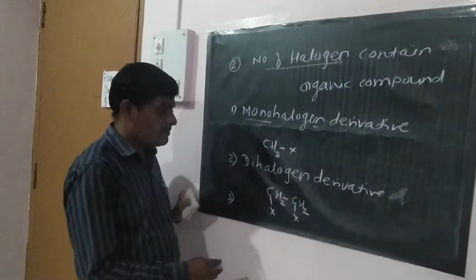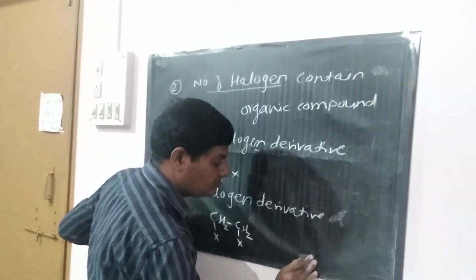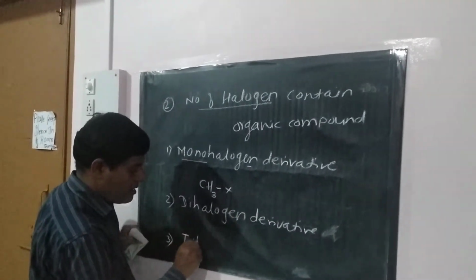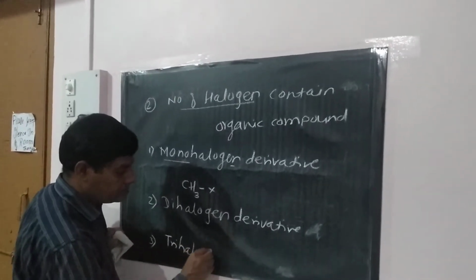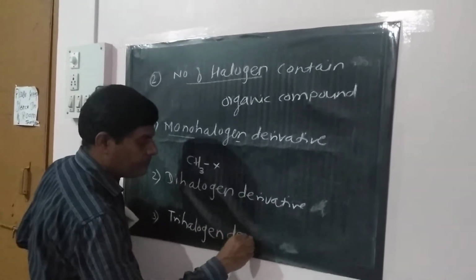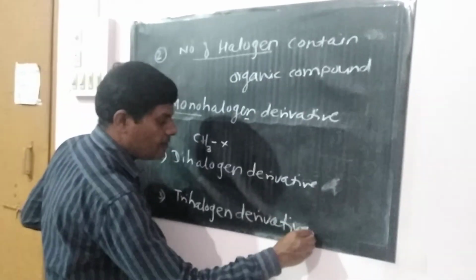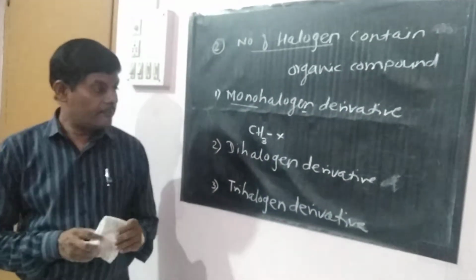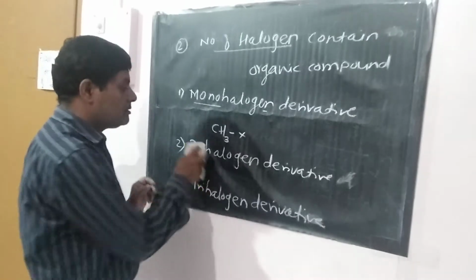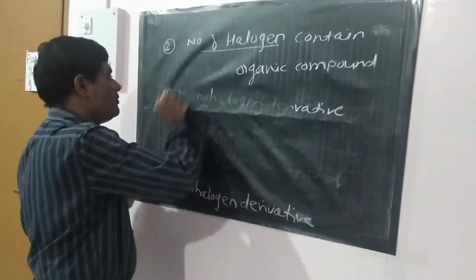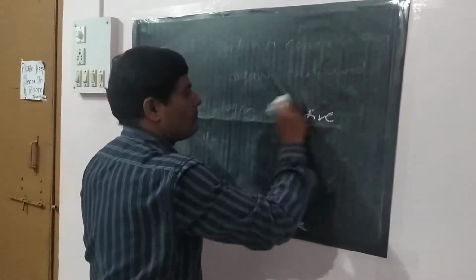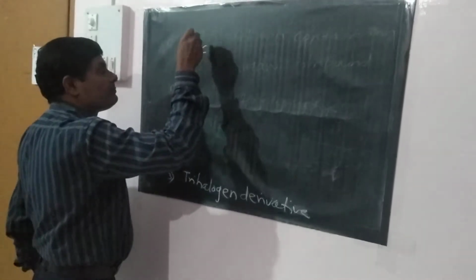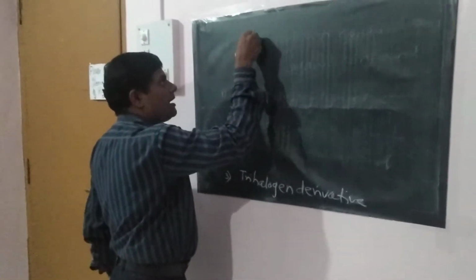When the compound contains three halogen atoms, it is a trihalogen derivative. In this compound there are three halogen atoms, so it is known as the trihalogen derivative. For example, CH then X.